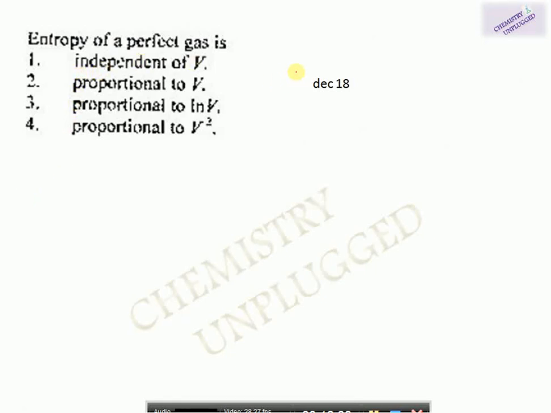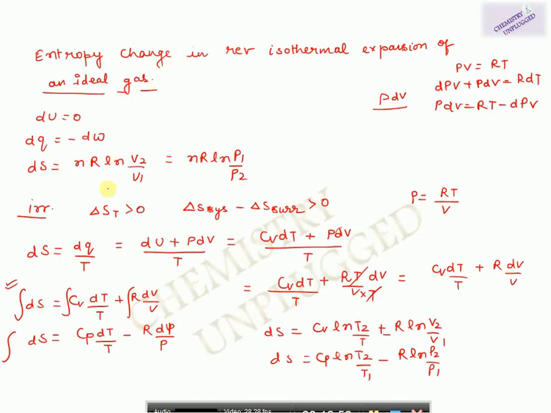Next, we have a question from December 2018 CSIR NET. The question is, entropy of a perfect gas is. Entropy of a perfect gas depends on which thing? So we have taken it here.